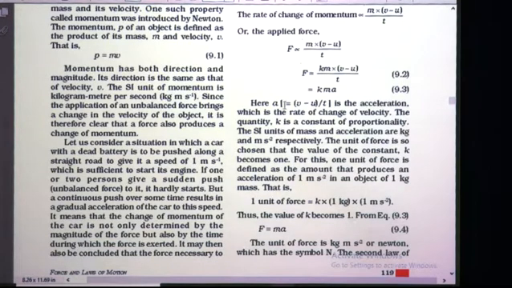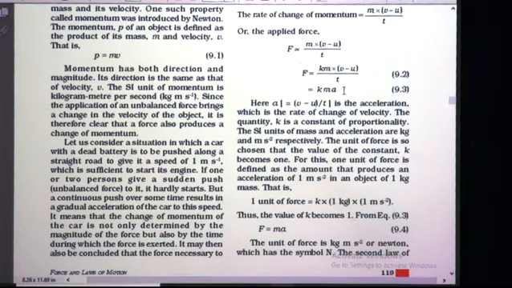So, in this formula if we substitute their units, we get 1 unit of force is equal to k constant into mass. So, what is mass? Its unit is 1 kg into acceleration, its unit if we substitute as 1 ms raised to minus 2, then thus the value of k becomes 1. Okay, so, F is equal to k into 1 means k is equal to 1. So, we have to substitute the value of k is equal to 1 in the previous equation, that is F is equal to kma.